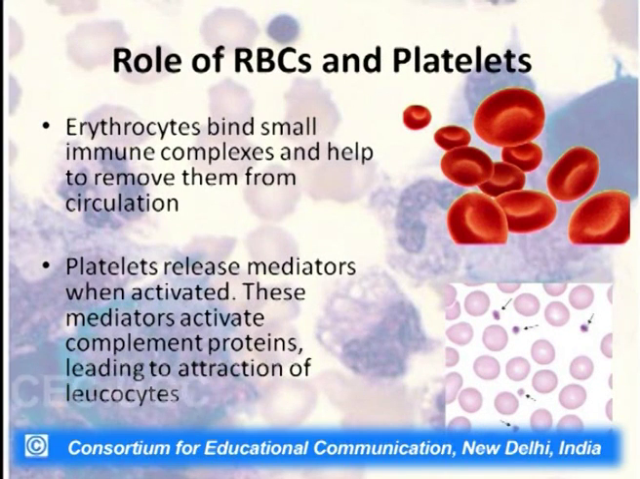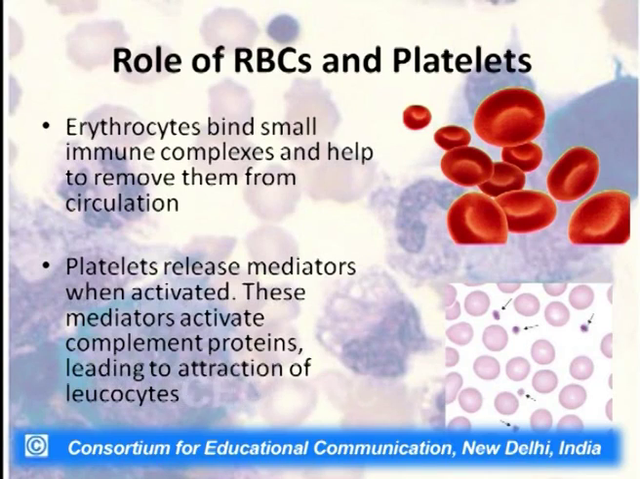Now, coming lastly to the two lone cells, that is the RBC and platelets. The erythrocytes also have some role in the immune system. They bind to some small immune complexes and help remove them from the blood circulation. On the other hand, the platelets release certain mediators when they get activated. These mediators activate complement proteins, leading to attraction of leukocytes at the site. Now, with this I would like to end my lecture.